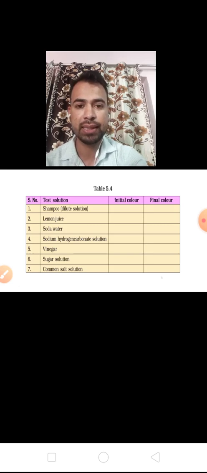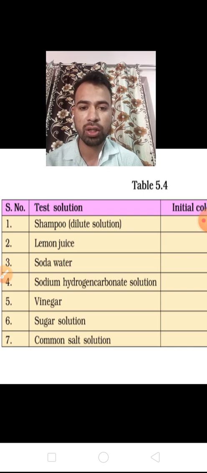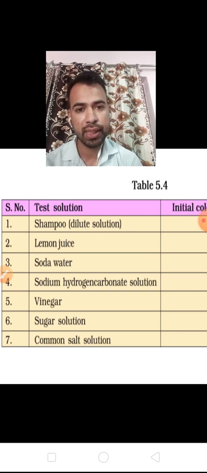These are some solutions you can see in this table that we will carry to the laboratory: lemon juice, soda water, vinegar, sugar solution, common salt. In these solutions we'll test whether they are acid or base using the China rose indicator.